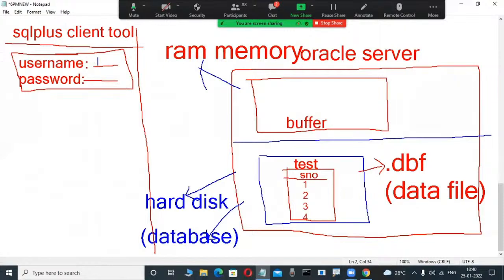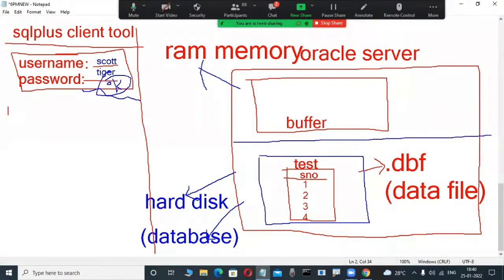For example, I am opening it, and some usernames and passwords are there. In the future or next class you will be familiar with these users and passwords. Don't worry. There are users like system, manager, scott, HR. Now I type the username and password and press OK, and this client tool connects to the server. Through this tool, daily, I'm interacting with the database, these tables and data.